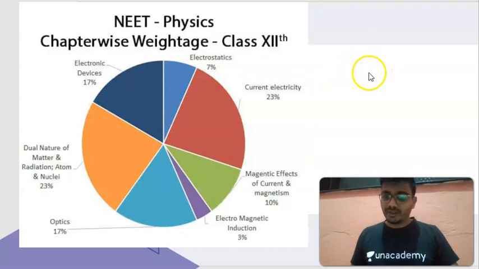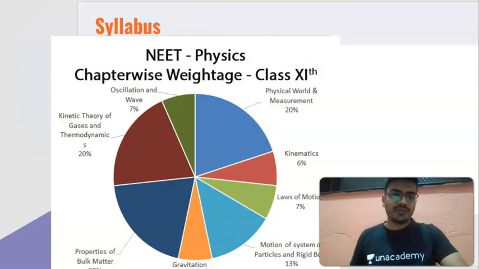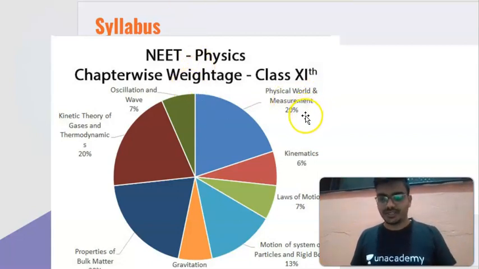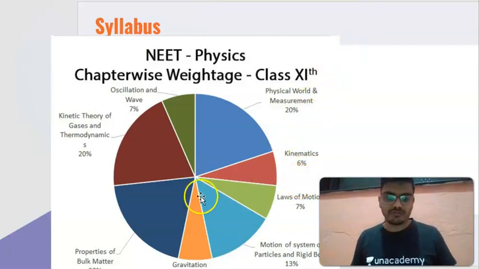So in 100 hours, obviously it is not possible to cover all the chapters from class 11. So we will deal with a few very important major topics which are repeatedly asked in the exams. Here is a brief introduction to the chapters: physical world and measurement, that is units and measurement, 20% weightage, 6% weightage for kinematics, 7% for laws of motion, and then you can see the major weightage is for thermodynamics, that is kinetic theory of gases and thermodynamics, the 20% weightage.